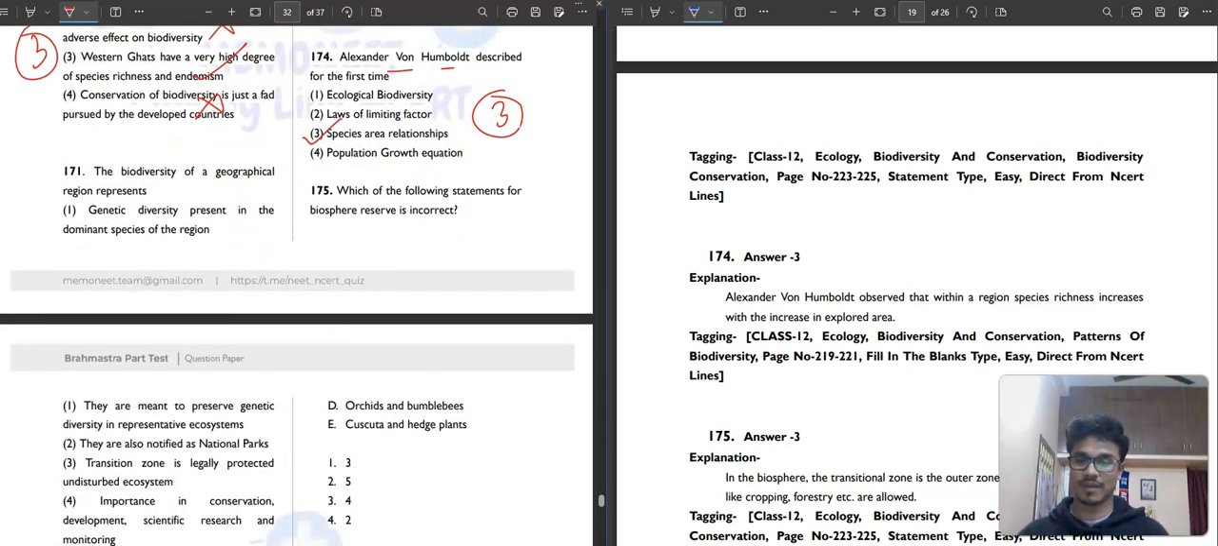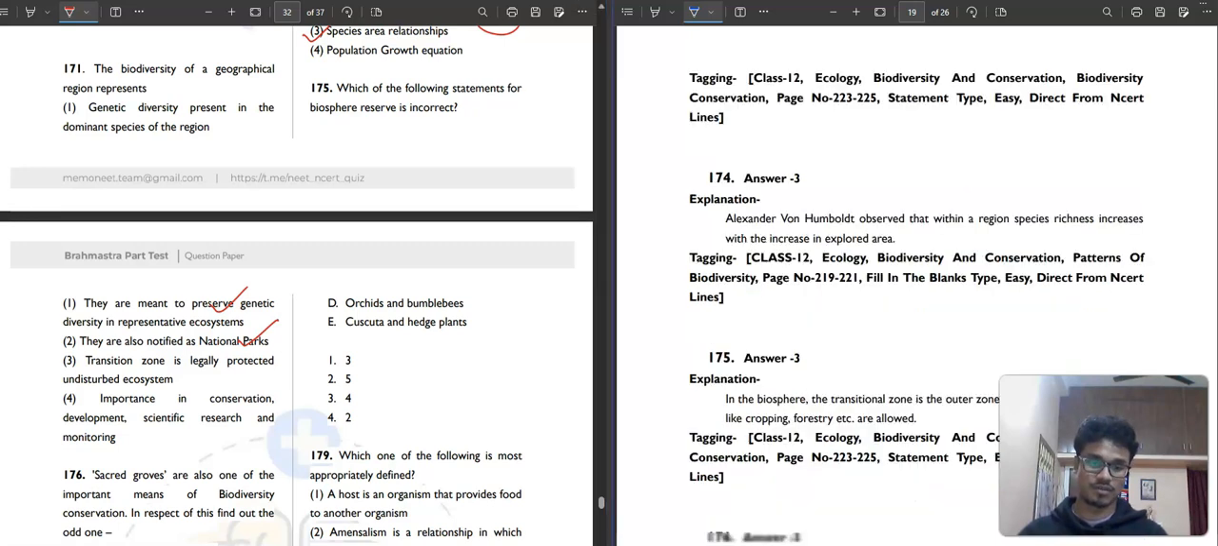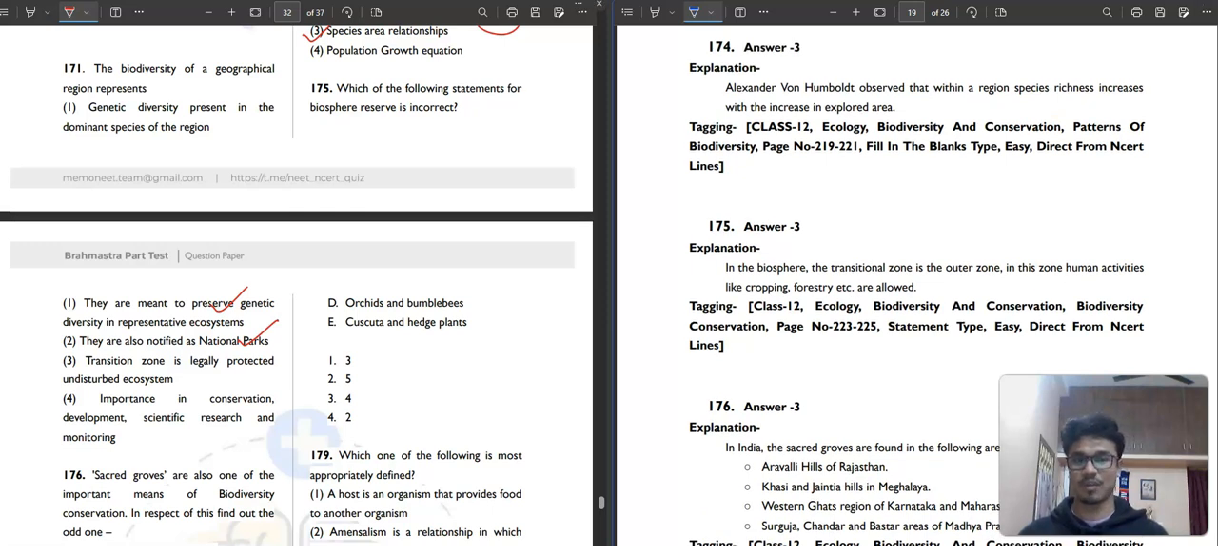Then question number 175. Which of the following statements for the biosphere reserve is incorrect? Okay, so it is incorrect. They are meant to preserve genetic diversity in representative ecosystems. Correct. They are also notified as national park. Notified, oh my god, that term does national park, correct. Then transition zone is legally protected undisturbed ecosystem. In biosphere, the transitional zone is the outer zone, and in this zone human activities like cropping and forestry are allowed. Not correct. Then importance in conservation, development, scientific research and monitoring. Correct. So the third option is the correct answer.